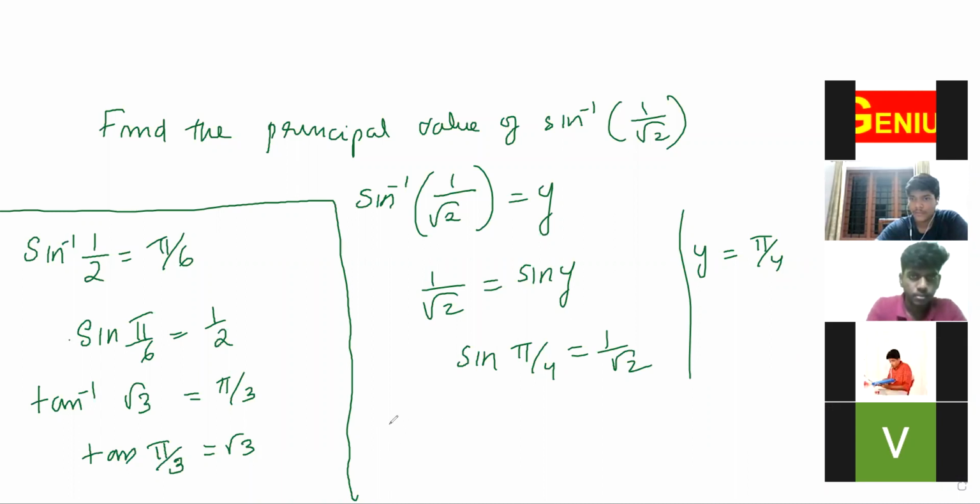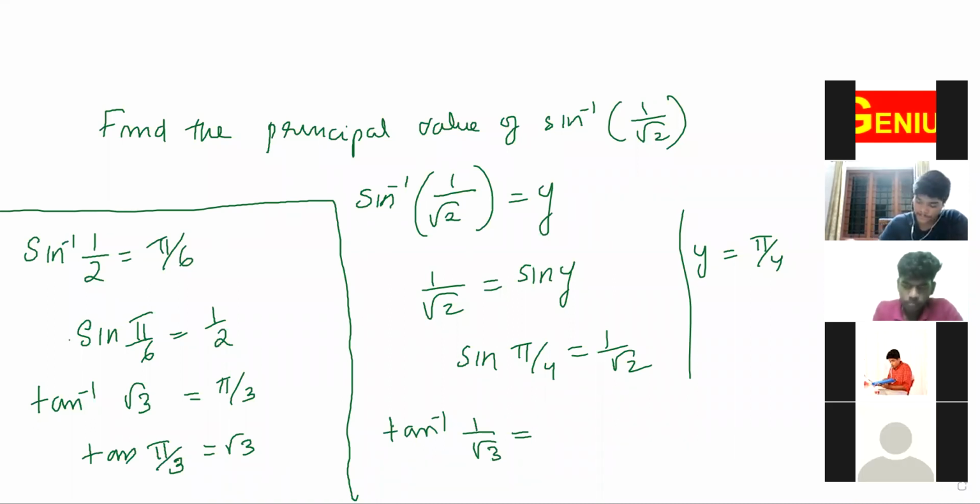Can you just tell me what is tan inverse 1 by root 3? Pi by 6. Yeah, it is pi by 6, that is 30 degree.